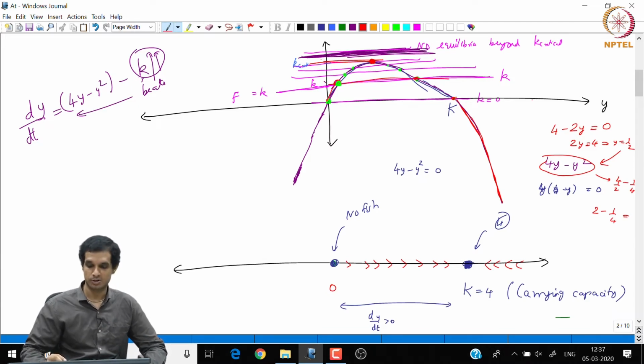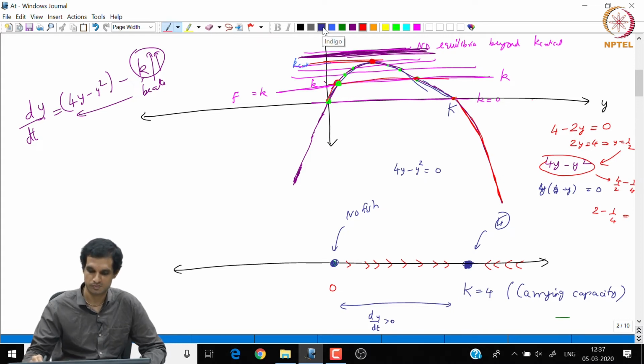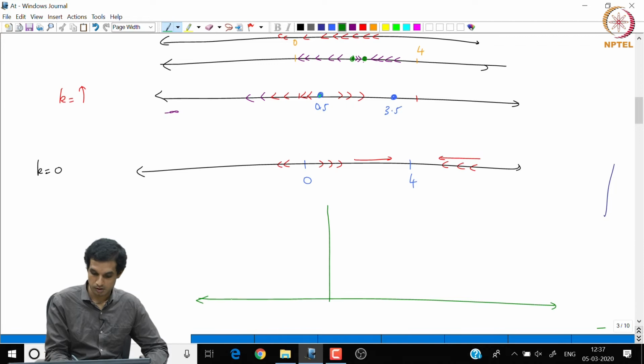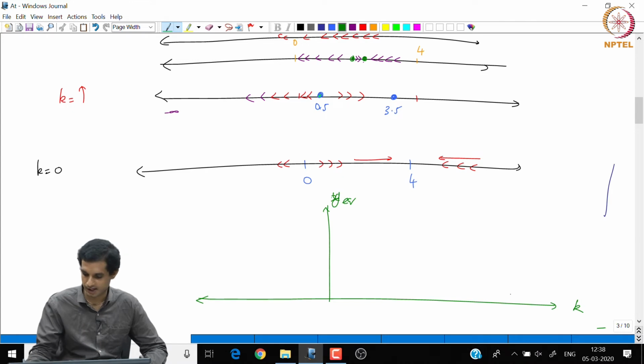Beyond this harvesting rate, you are doomed. The population of the fish in the lake or the river or the ocean will go extinct. So this is a typical bifurcation example. If you plot the behavior, so if you plot the equilibrium, y equilibrium versus k, we see that at k equal to 0, we have one steady state at 0 and another steady state at 4.